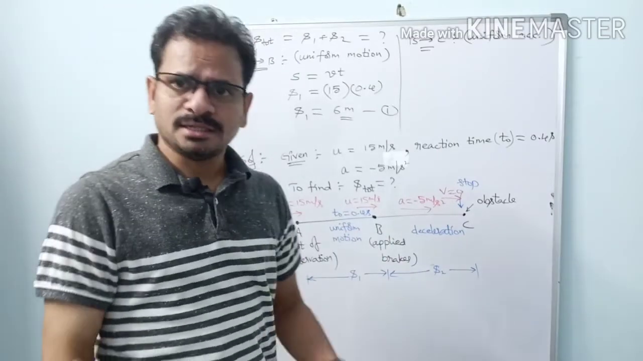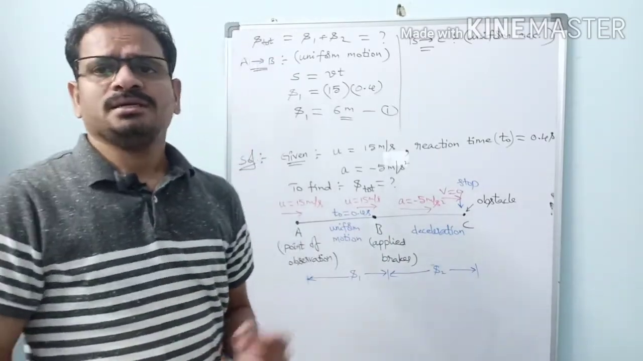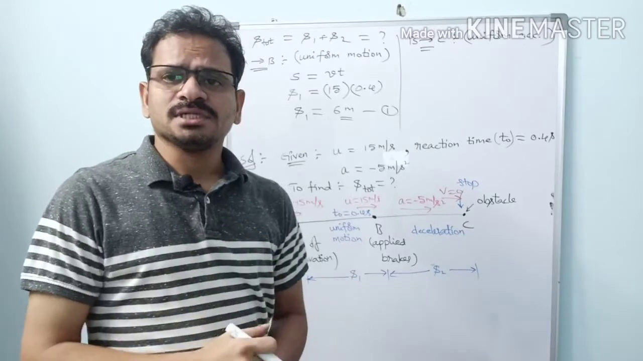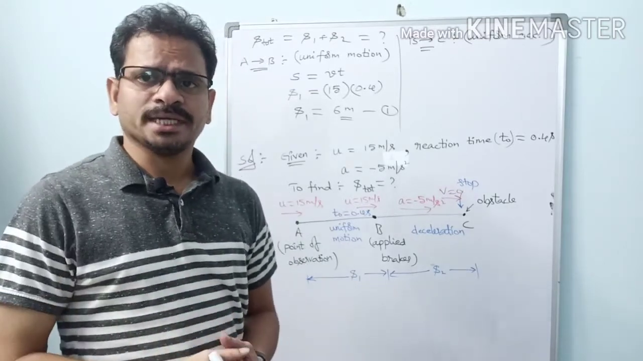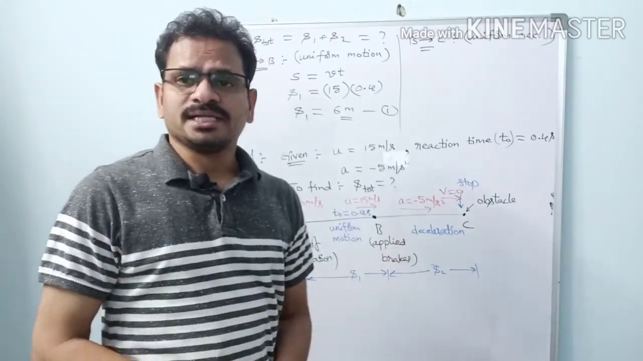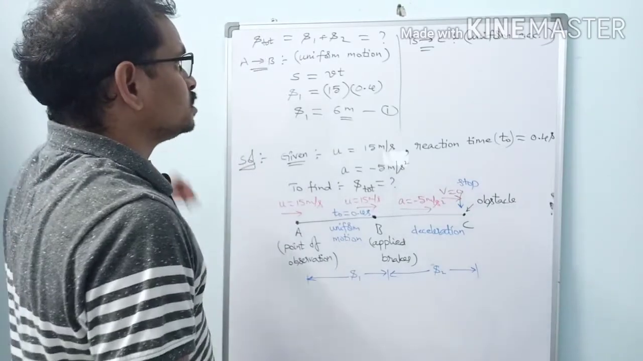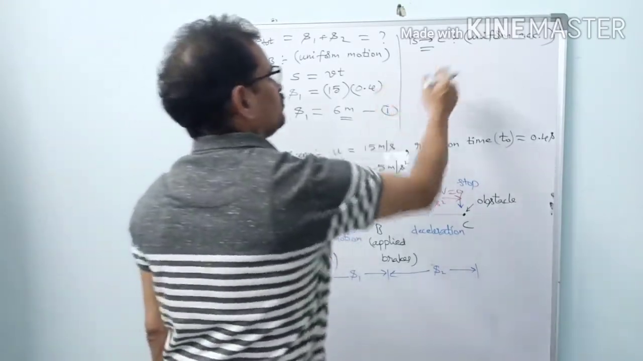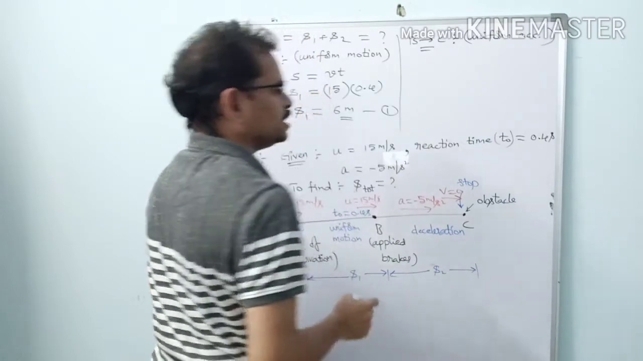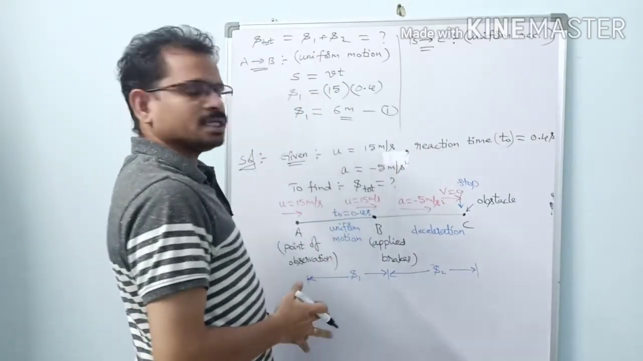It's a deceleration. Deceleration and acceleration, both of them are the same. Acceleration means rate of increase of velocity. Deceleration means rate of decrease of velocity. Deceleration is a negative of acceleration. So for B to C, what type of motion is it having? It is a uniform acceleration. We can call it acceleration.